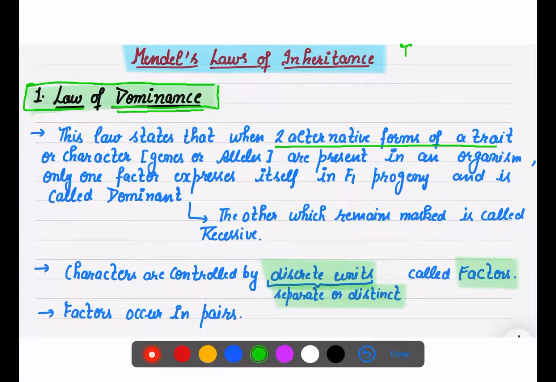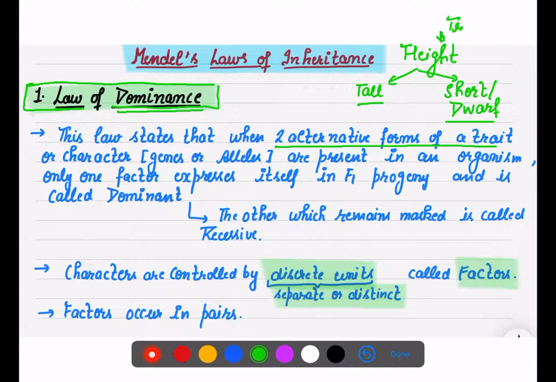like, suppose we talk about the height of a plant. In height of a plant, it has two different forms. Either the height can be tall, or it can be short, or you can say it is dwarf, right? So tall or dwarf, these are the two alternative forms of a trait. Height is a trait. So he says that when two alternative forms of a trait or a character are present in an organism, only one factor itself expresses in the next progeny.